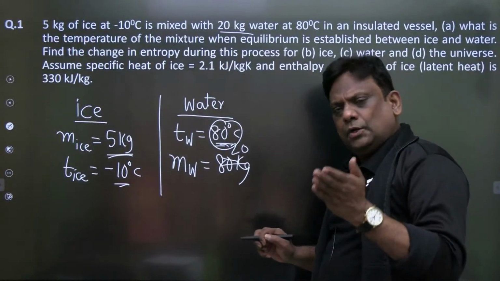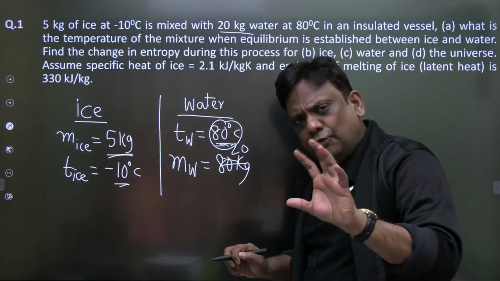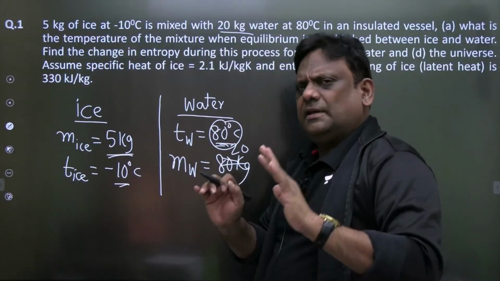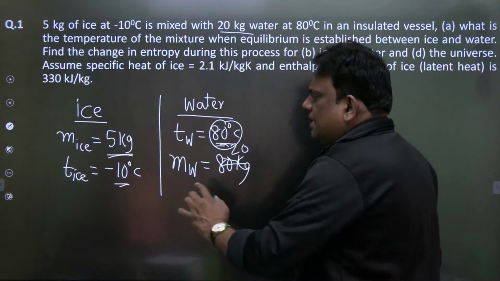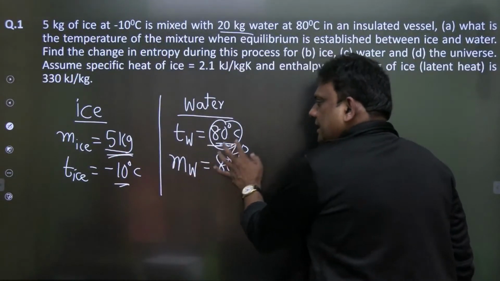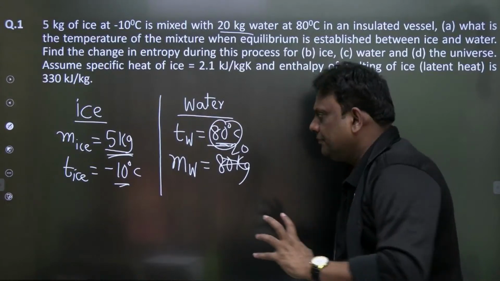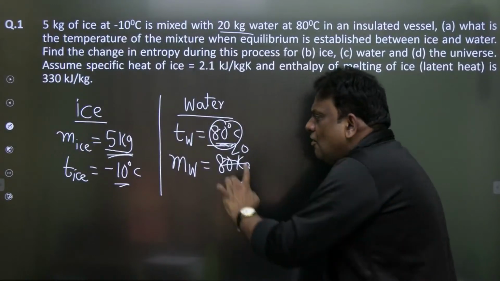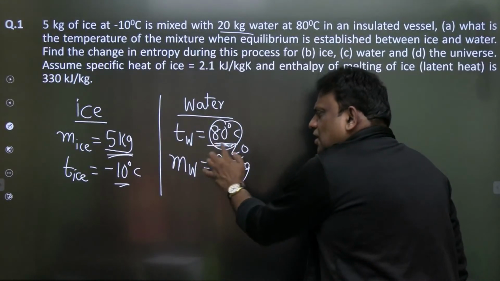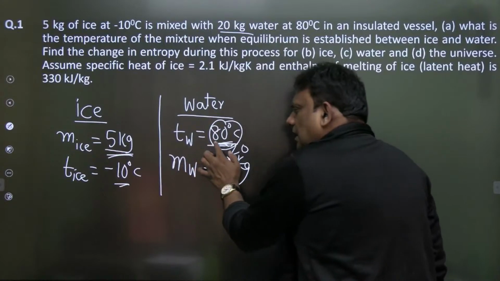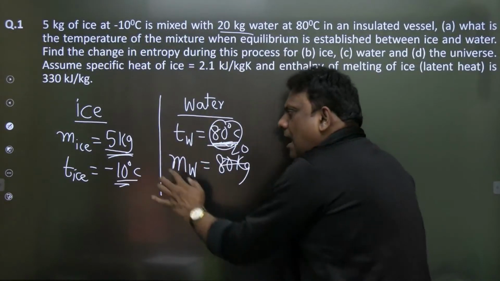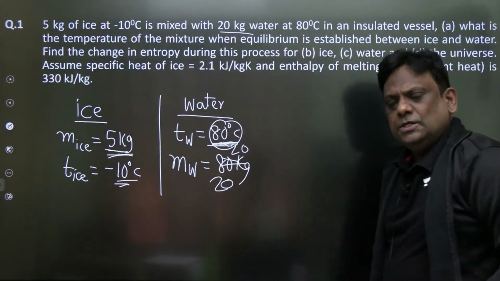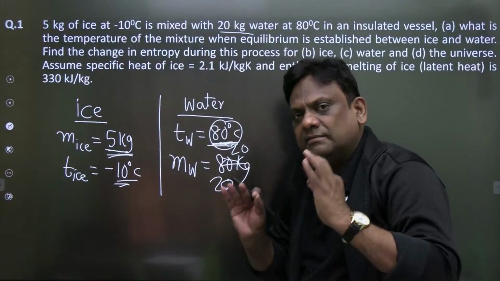Now you know 100 degrees, if you want to convert ice to water, and if nothing is given, I treat the pressure to be atmospheric pressure. The mass of ice is 5 kg and the mass of water is 20 kg, so my sense says that the thermal energy of this water is higher than the thermal energy of ice, because water has a temperature of 80 degrees centigrade and ice has minus 10, and the mass of ice is low and the mass of water is 20 kilogram. Wonderful. So first let us try to calculate the equilibrium temperature.